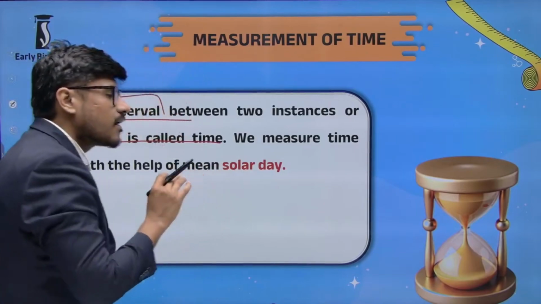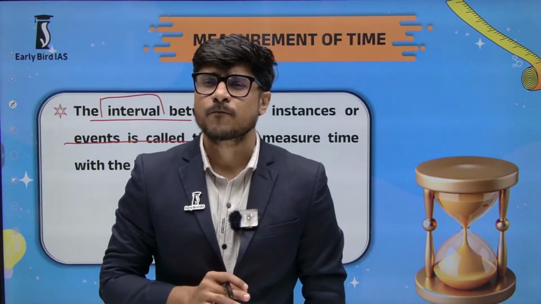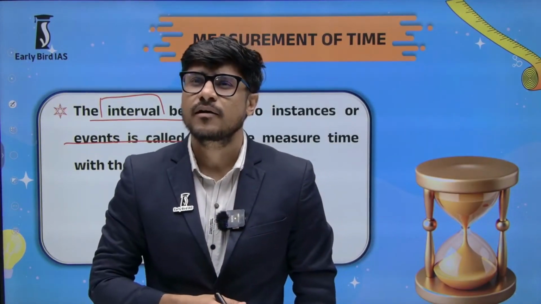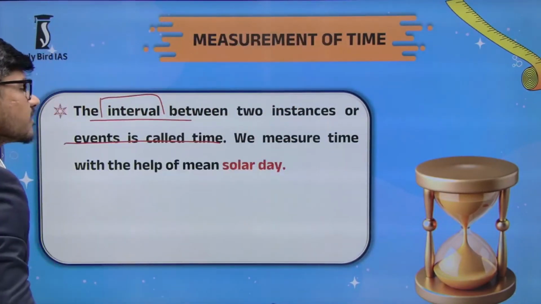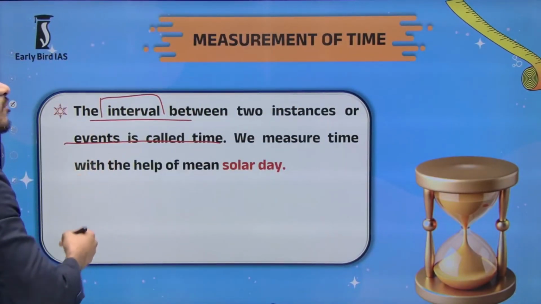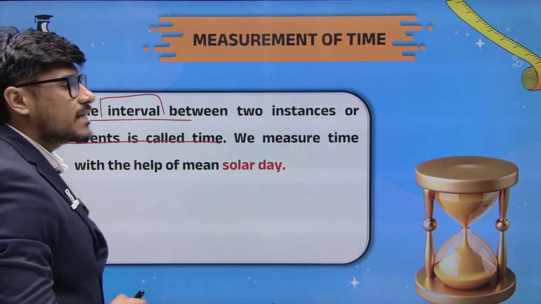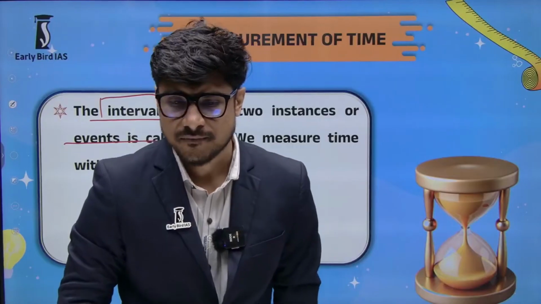So this is the standard scientific definition of time. Okay, we will not go into some kind of philosophical or spiritual discussion. That is another point of view. But from the scientific angle, time is basically the interval between two phenomena, two events.